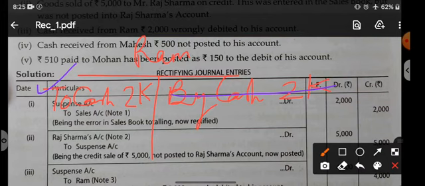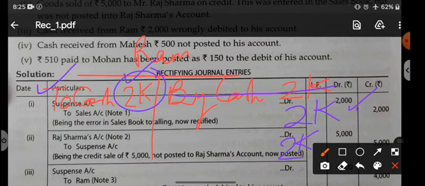In case you write 2,000 on the credit, what will happen? This 2,000 will cancel this wrong 2,000. Both will get cancelled, and you should write 2,000 again, because we want 2,000 on the credit side also. We do not want to just cancel the amount. So 2,000 is already written on the debit side.